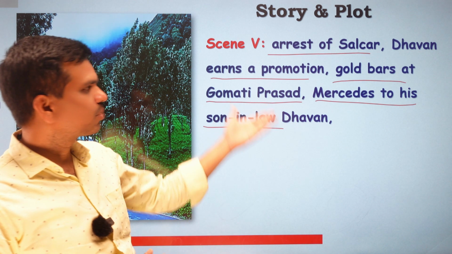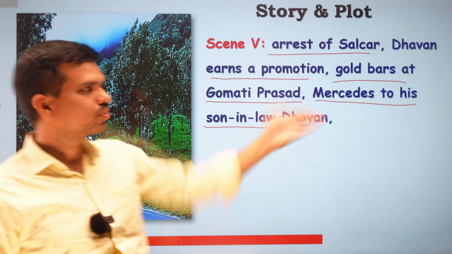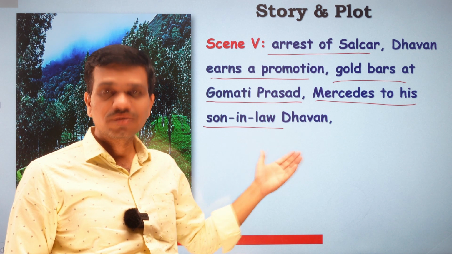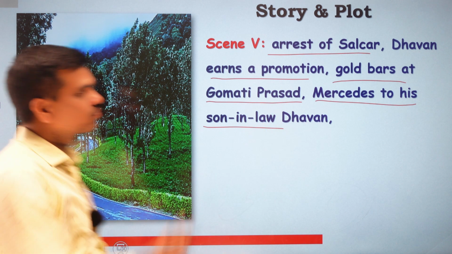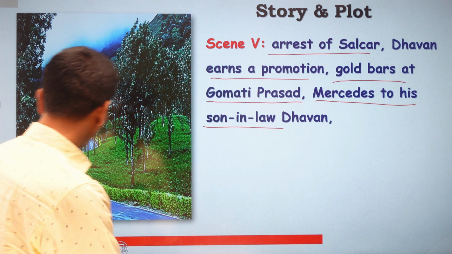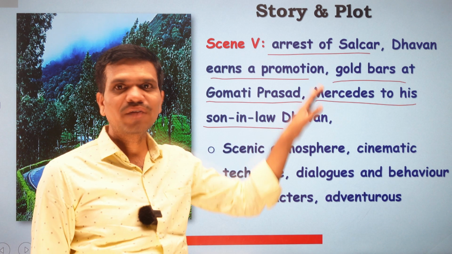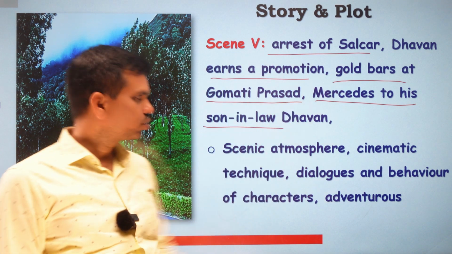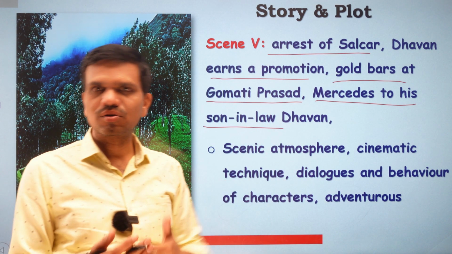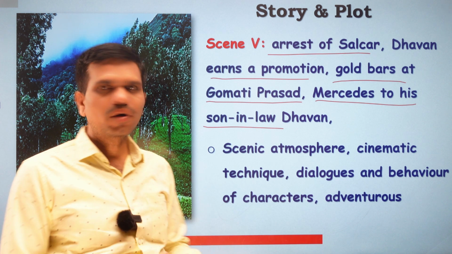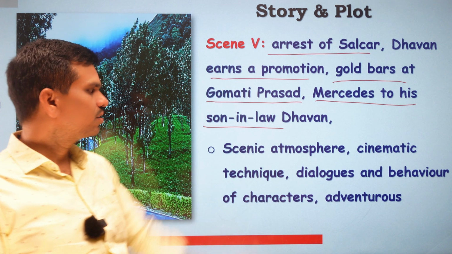And Gomati Prasad gives a Mercedes to his son-in-law, that is Dhawan. So in this way all scenes happen there, and all characters are involved in the hush money or in smuggling.